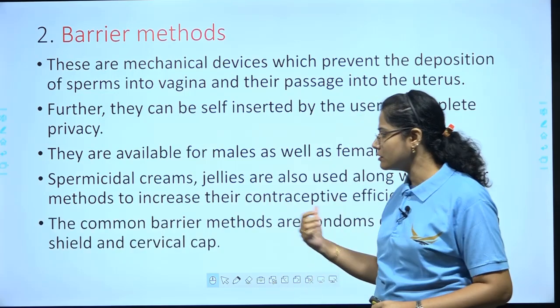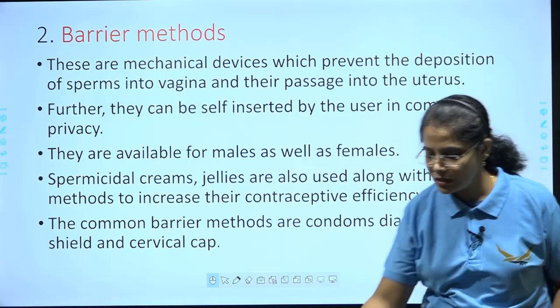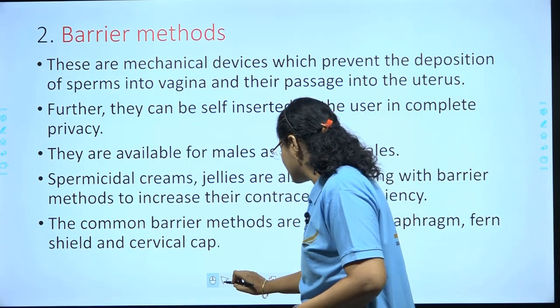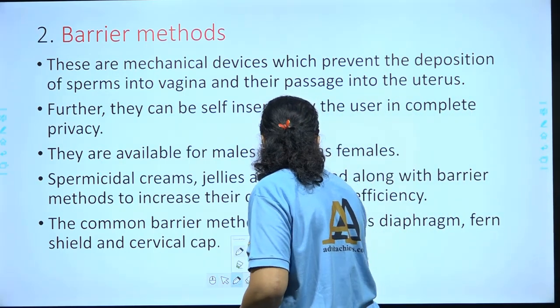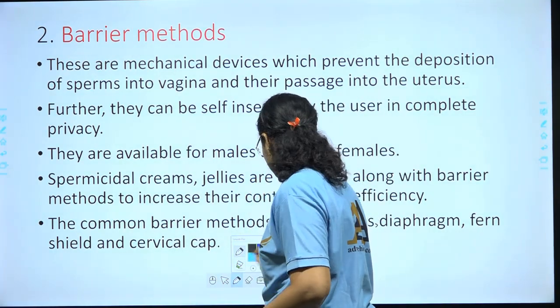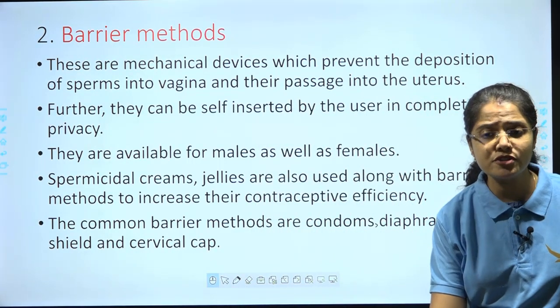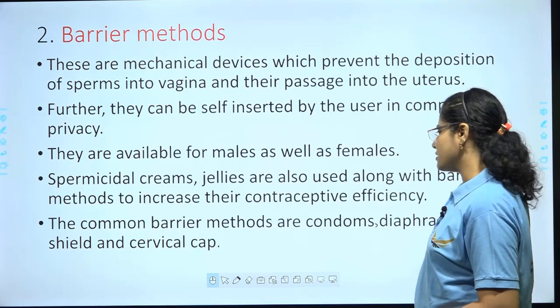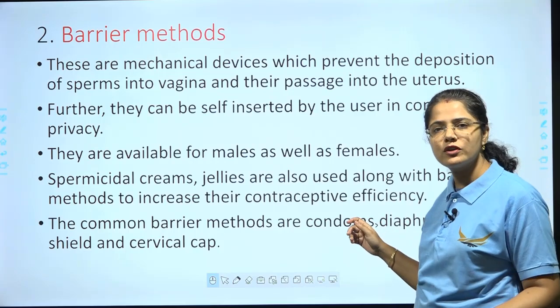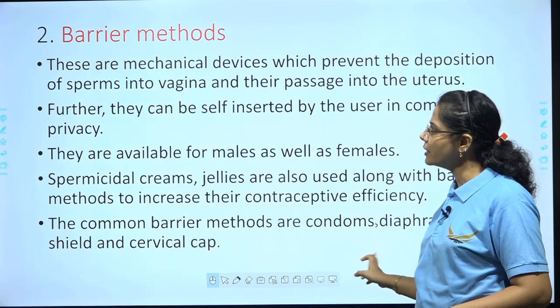The common barrier methods are condoms, diaphragm, Fern shield, and cervical cap. Fern shield is, you can say, a kind of condom which is used for the females. Okay, so